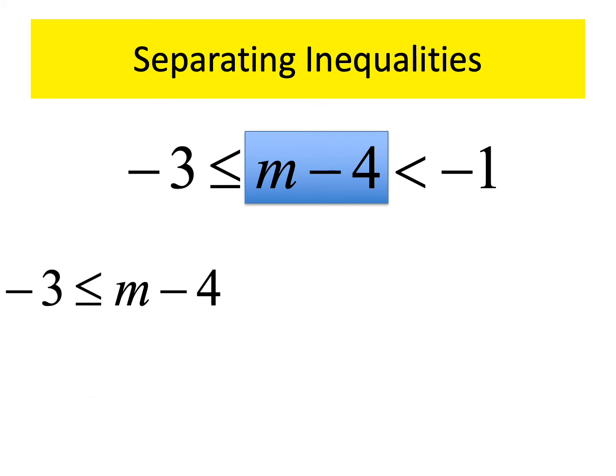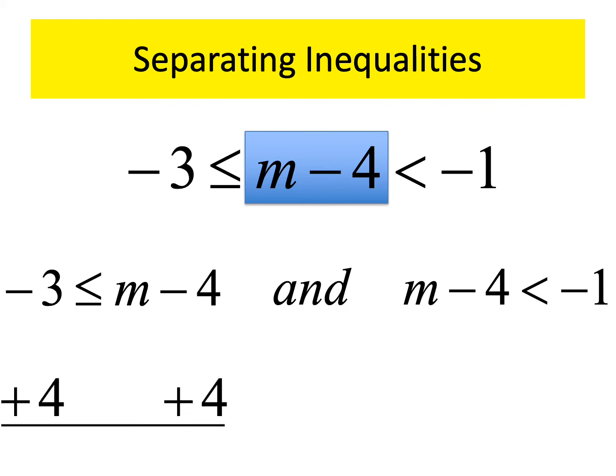So there's my first inequality. There's my second inequality, combined with the word and. Now we have an actual step where we have to solve each inequality. I'm not saying this is that complicated, but look at each inequality. Remember we're in an inequality world, so if we ever multiply or divide by a negative number, we've got to flip the inequality. So be careful.